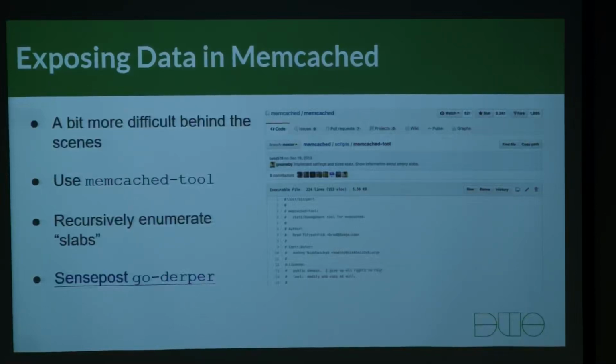We only have 40 minutes, and quite frankly, I'm not an expert on it. But all that being said, all you need to know is it's not as simple as just hitting it and immediately downloading everything. You have to use some of their special tools that know all the nooks and crannies of how to access the information in Memcache. Fortunately, there is one that was released. It's called Memcache Tool, and it does that by recursively enumerating these places that store data, which Memcache calls slabs. All you have to know about them is they are placeholders that point to where the data is, right?